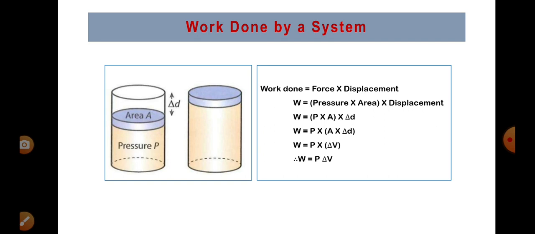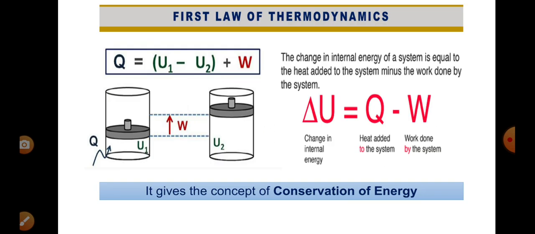I would like to calculate the work done expression for this. We know the formula for work done is force into displacement. But force is equal to pressure into area. Now substituting the symbols, P into A into delta D, the displacement. Then area into displacement is nothing but the change in volume, delta V. Then work done can be written as P into delta V. This is the work done by a system.